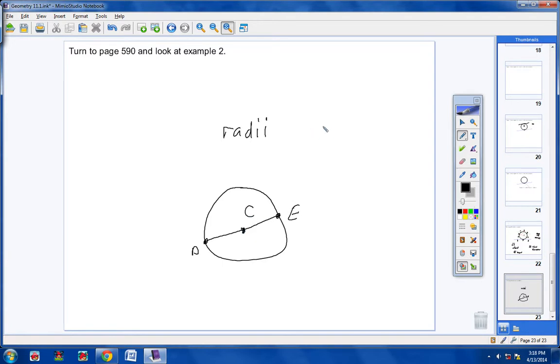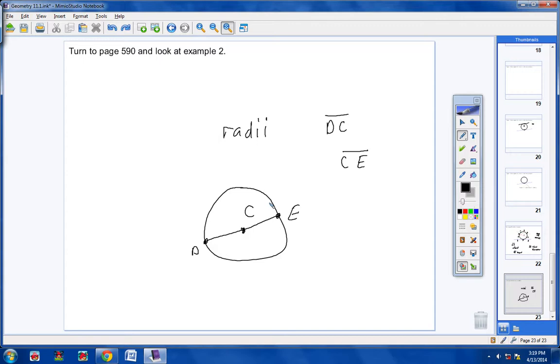Students, do you not see that DC would be a radius, and also CE would be a radius? From the center of the circle to the line, CD or DC is a radius, and then from the center out to the edge of the circle is also a radius, and that's going to be segment CE or EC. It doesn't matter. So there's the 2 radii right there. Okay, CD is a radius and CE is also a radius.